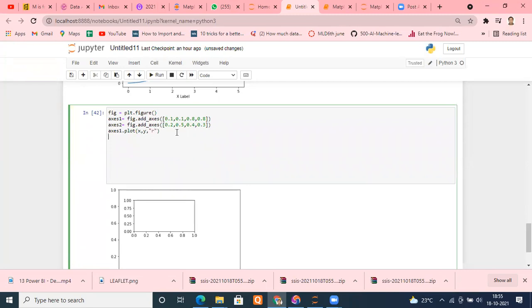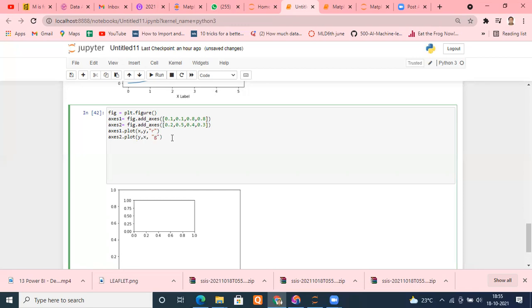And in the smaller plot, which is axis2, axis2.plot. Suppose I want to show y comma x, not x and y, or anything you want. It's up to you.